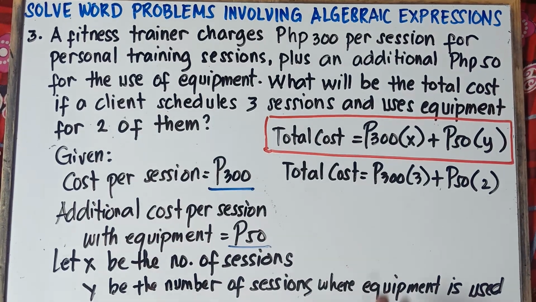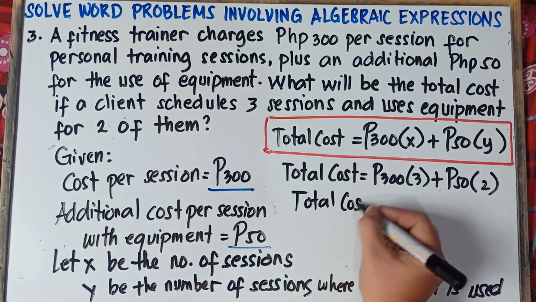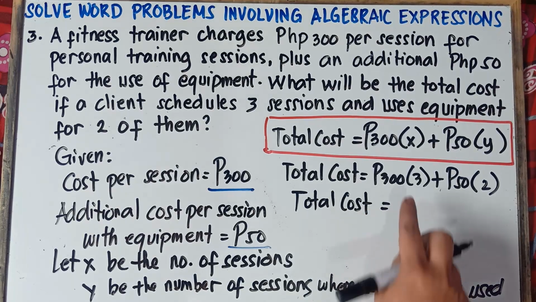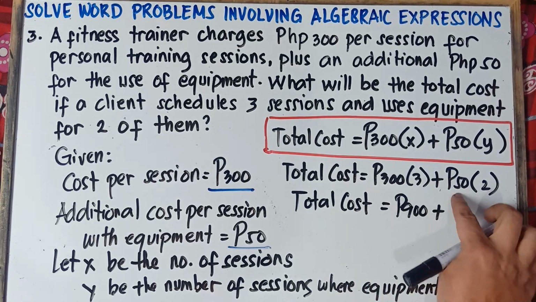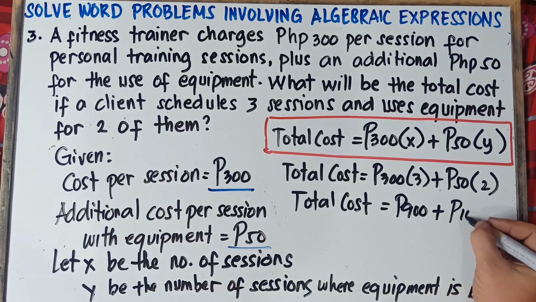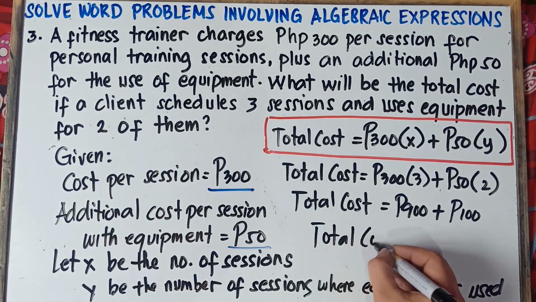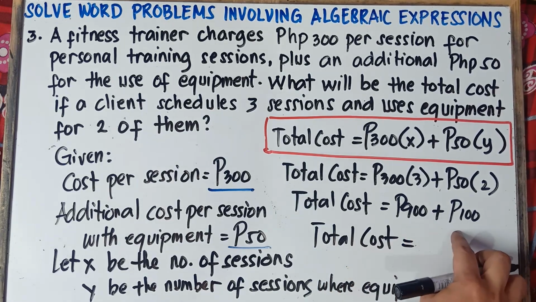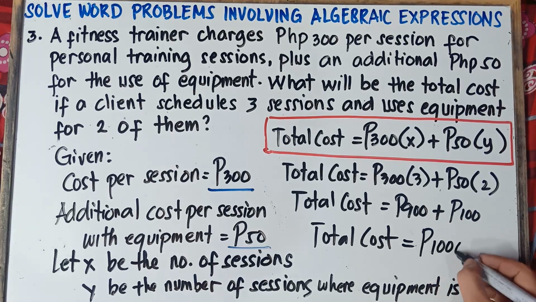Then simplify: total cost is equal to 300 pesos times 3, that would be 900 pesos, plus 50 times 2, that would be 100 pesos. Add this up, 900 plus 100, that would be 1,000 pesos.